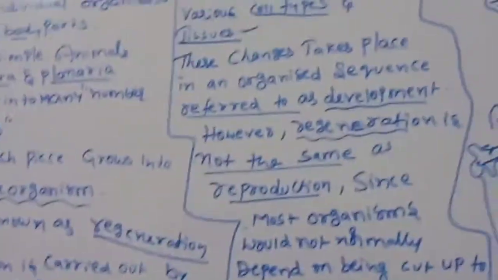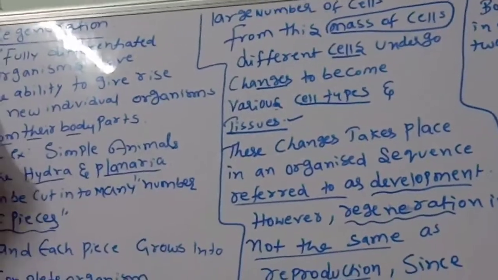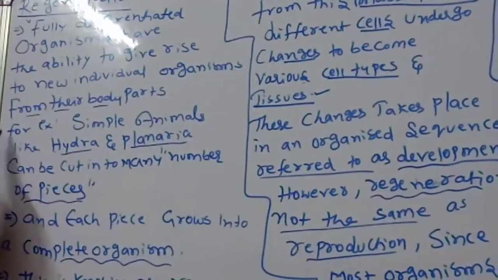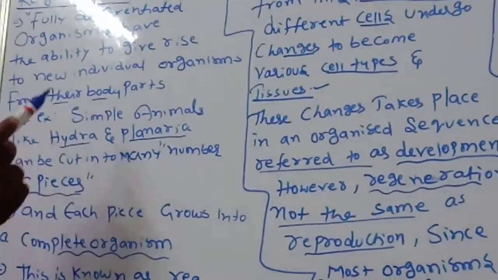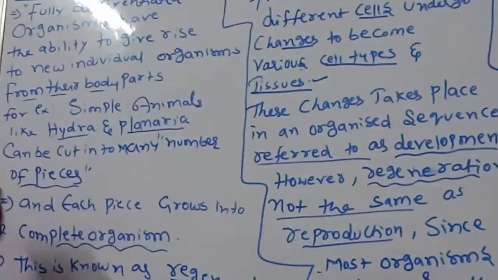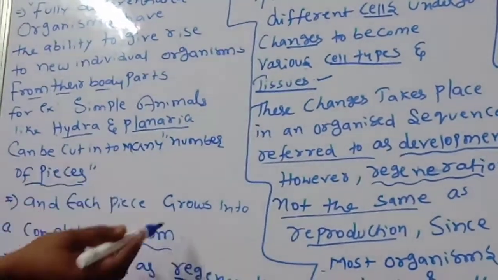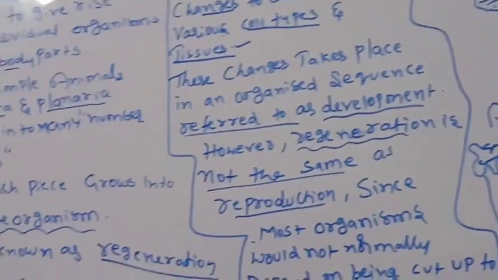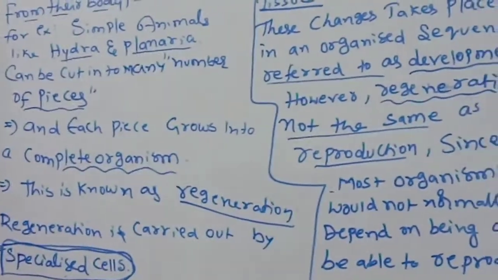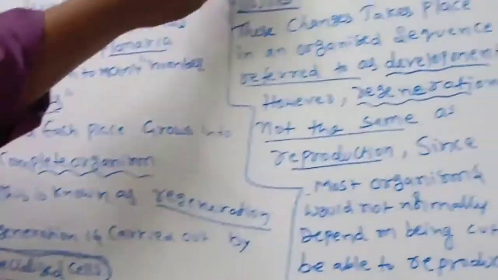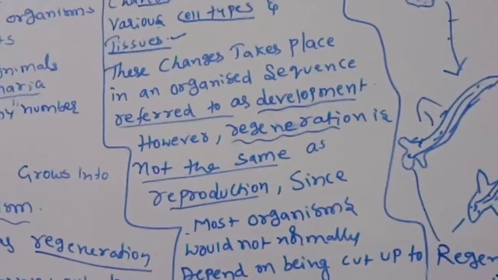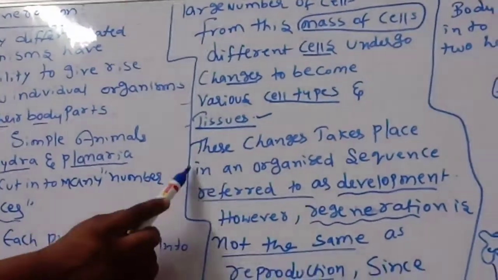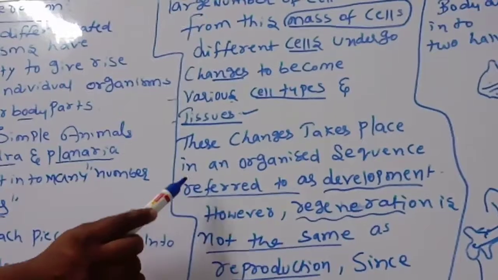Okay, children. Once again, the fully differentiated organisms have the ability to give rise to new individual organisms from their body parts. Example, simple animals like hydra and planaria cut into many pieces, and each piece grows into a complete organism. This is known as regeneration. Regeneration is carried out by specialized cells. These cells proliferate and make a large number of cells. From this mass of cells, different cells undergo changes to become various cell types and tissues. These changes take place in an organized sequence referred to as development.